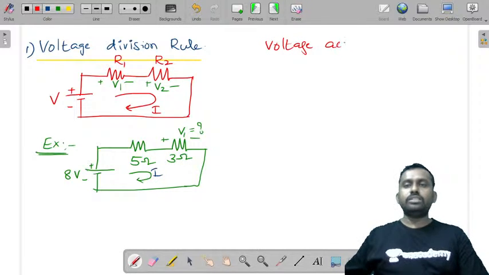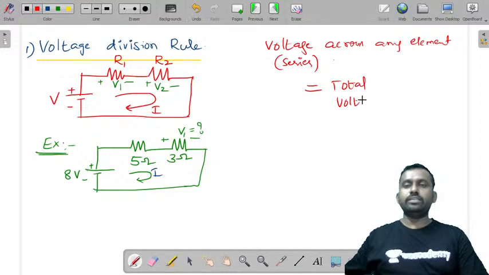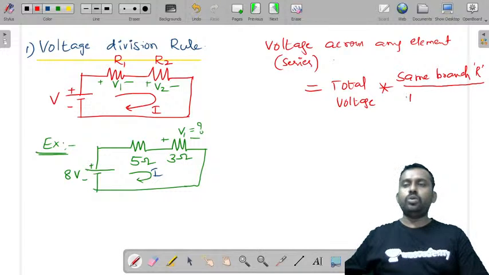Voltage across any element which is in series, to be specific in a series circuit, is equal to the total applied voltage into the same branch resistance by the total resistance.